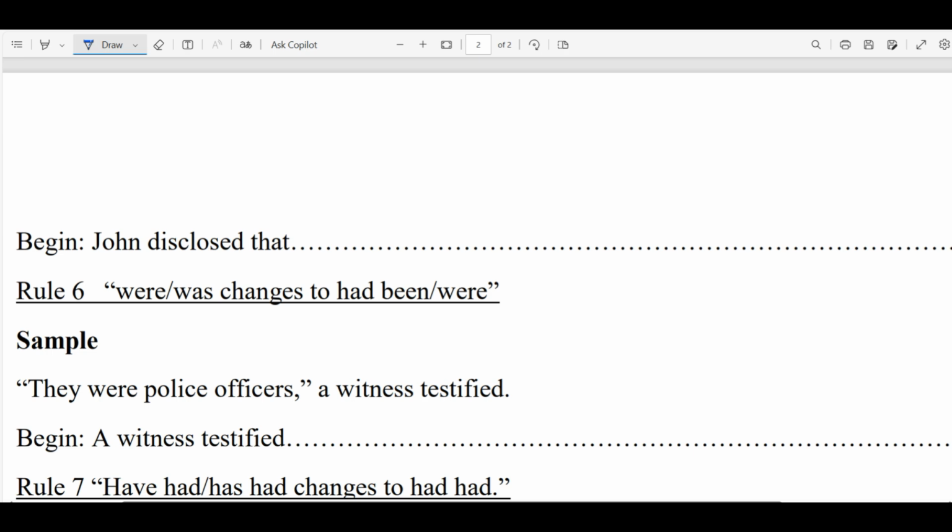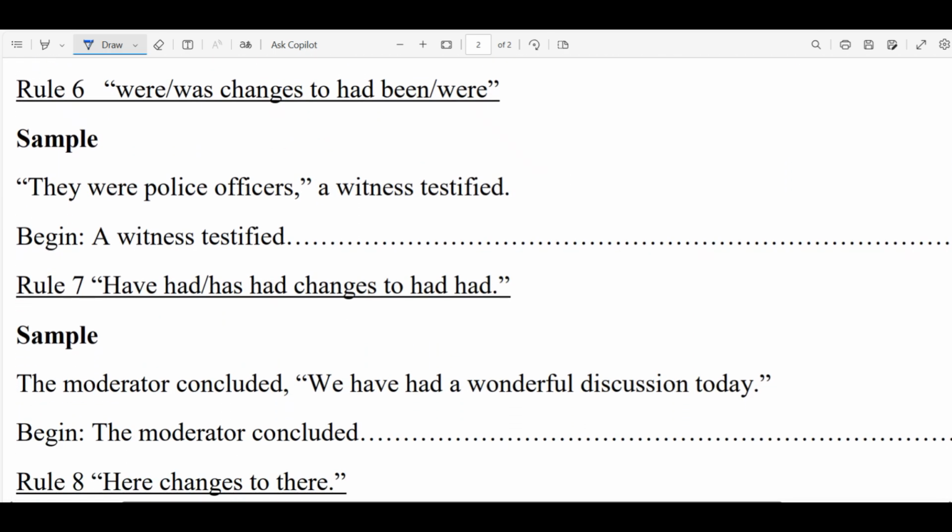So our answer would be John disclosed that he had done it. So that's our correct one. We move on to number 6. Where changes to had been or where.